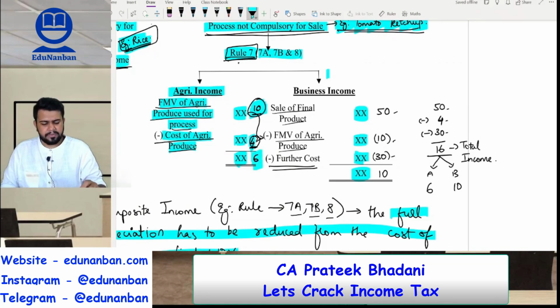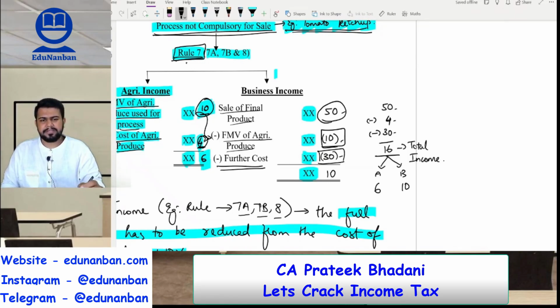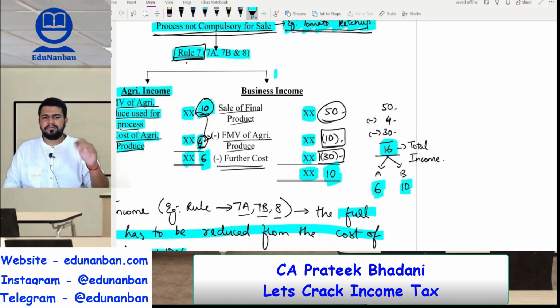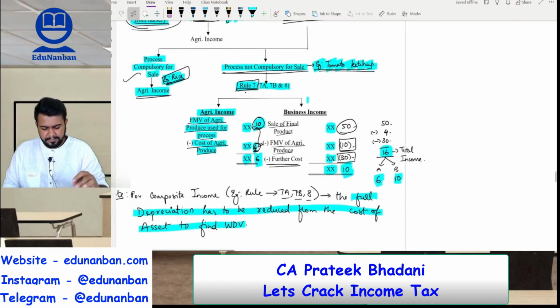income is 6 rupees. Then if the selling price of tomato ketchup is 50, in that you have to reduce the fair market value of tomato, that is 10, and further cost to make the tomato ketchup, that is 30 rupees. Hence 10 rupees will be business income. That is how we divided 16 rupees total income into business income of 10 and agricultural income of 6. I hope you are clear with the example.